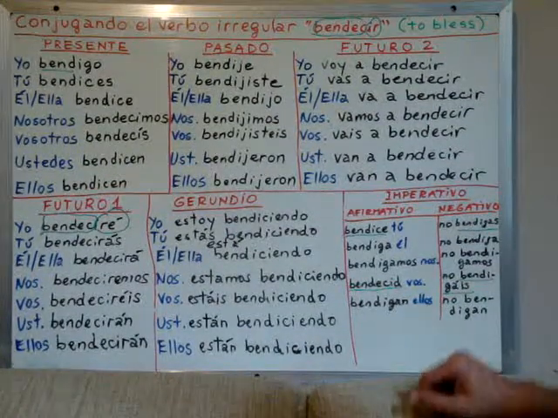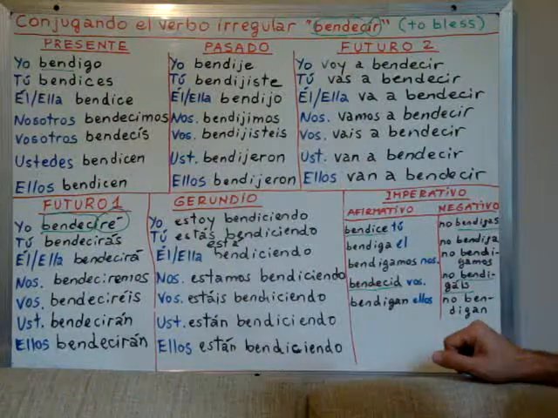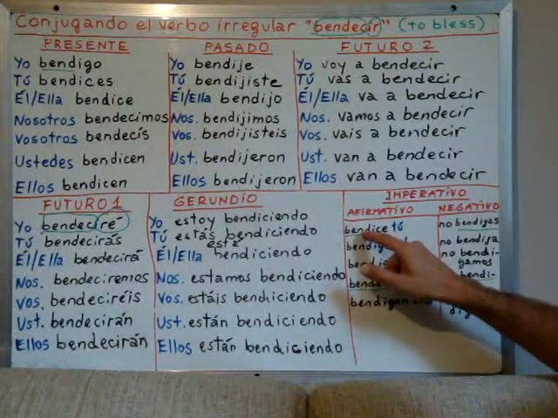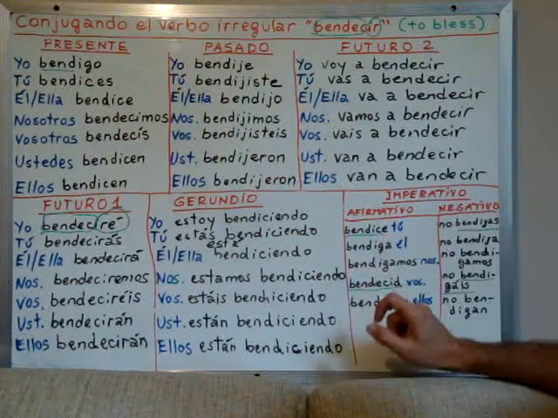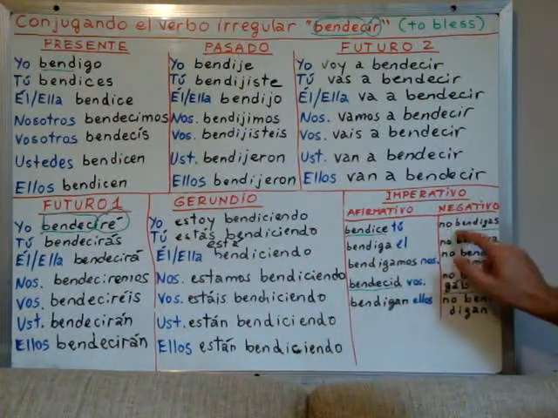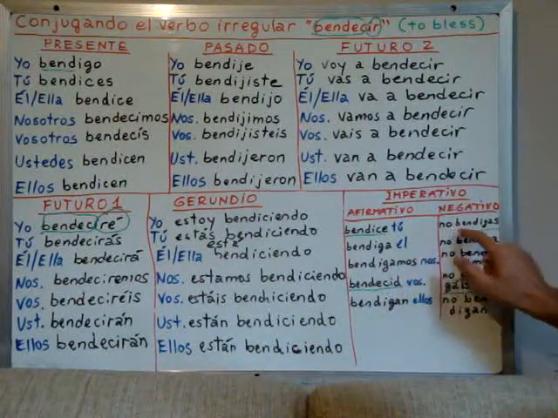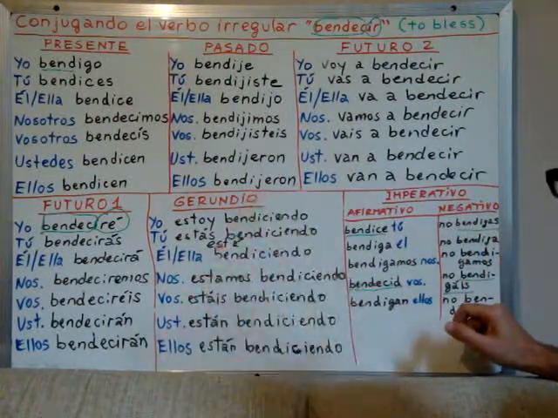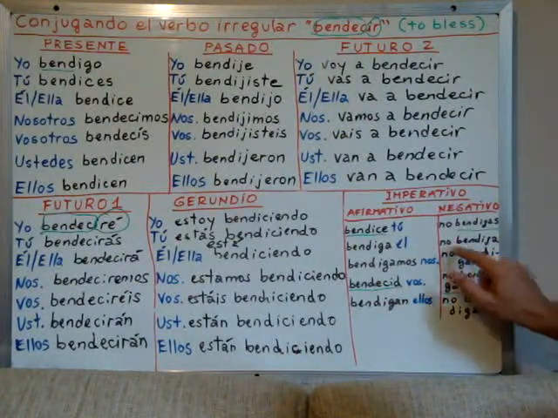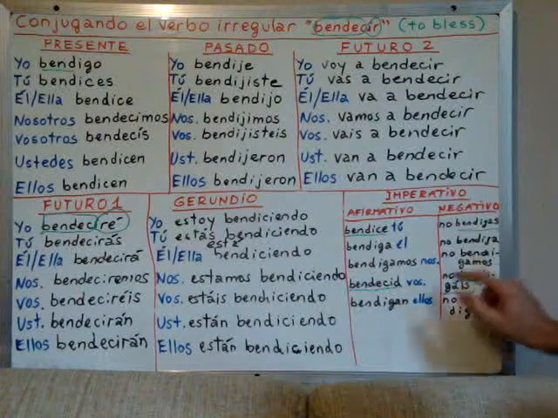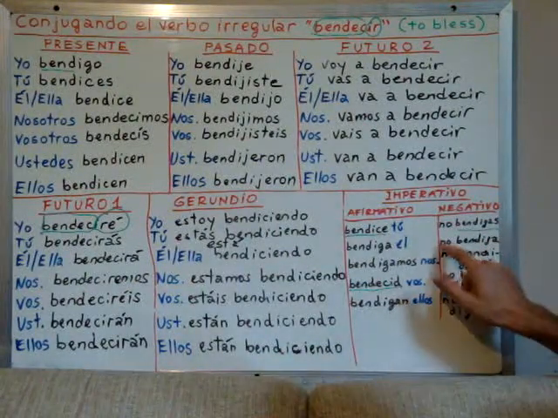So see how it changes for the negative, bendigas, because in the affirmative we say bendice, in the negative we say bendigas, right? So, no bendigas, do not bless. No bendiga él, now it's the third person of the singular, he, no bendiga.